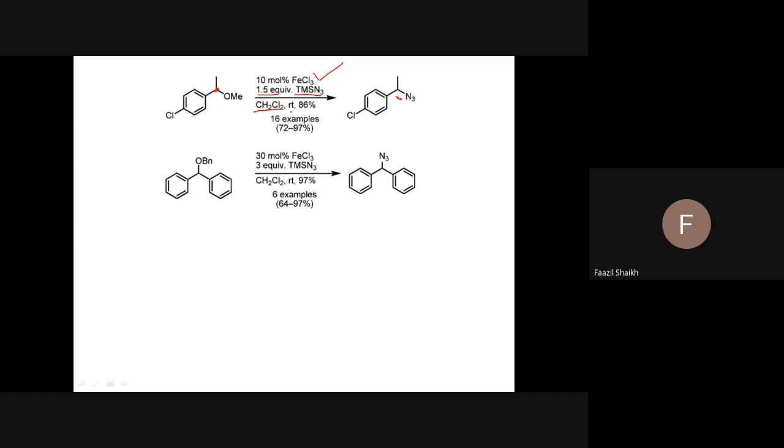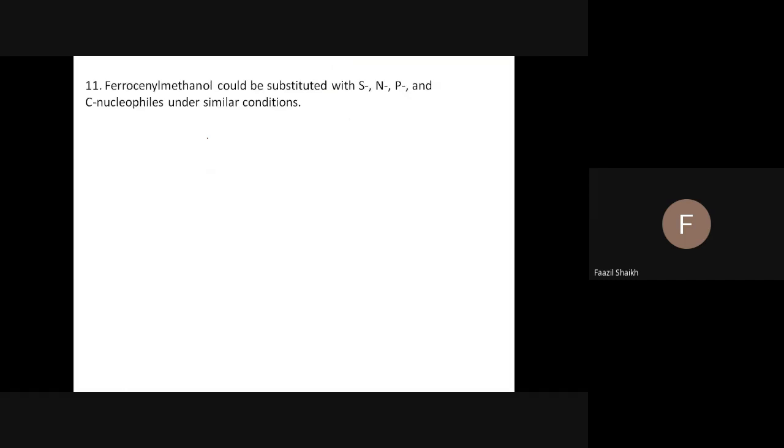One more example is given. This OMe is converted to OBn, again an excellent leaving group, and the same TMS N3 is our reactant which supplies the azide nucleophile, and iron chloride again at 30 mole percent, and you can get the same product. So a similar pattern is observed with different types of reactants and reactions. Go for the next reaction.